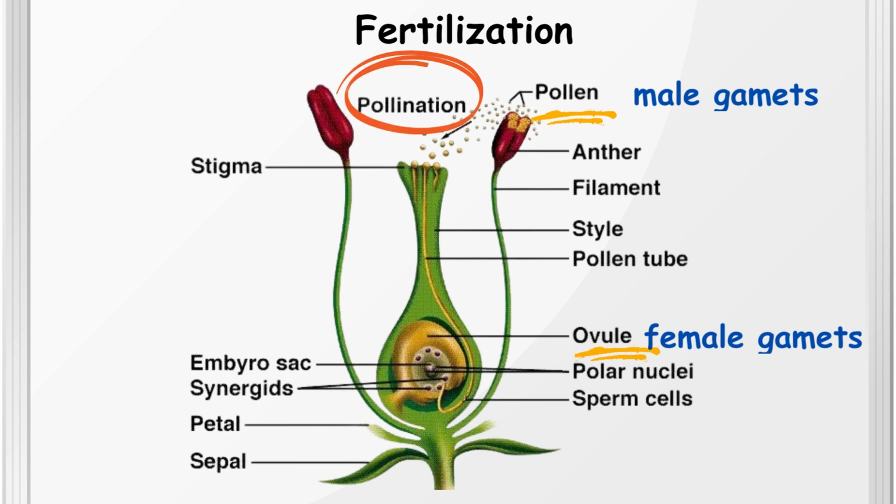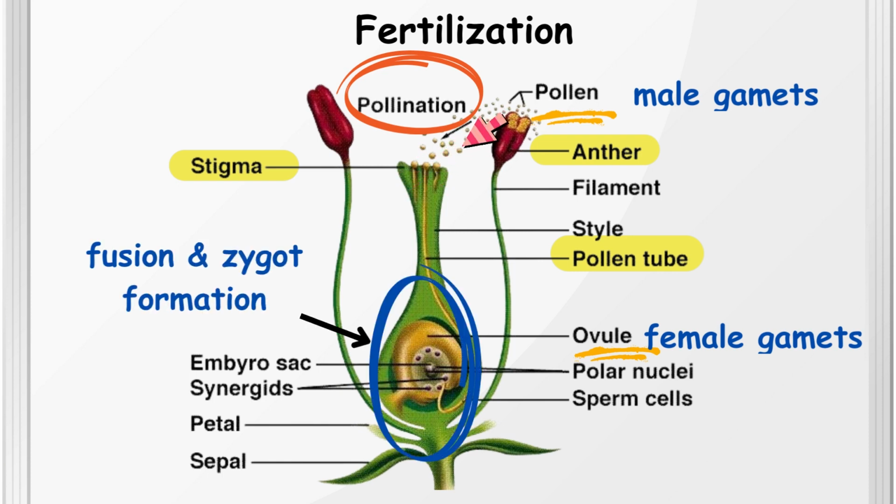Pollination is the process by which the pollen grains are transferred from the anther to the stigma of the same or another flower. Once the pollen grain reaches the ovule, it germinates and forms a pollen tube, which grows down to the ovule. The male gamete then fuses with the female gamete and a zygote is formed.